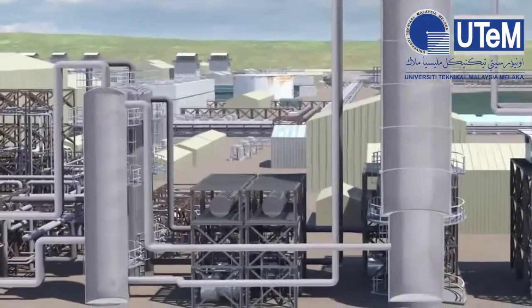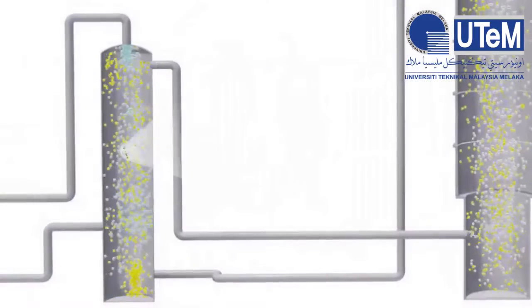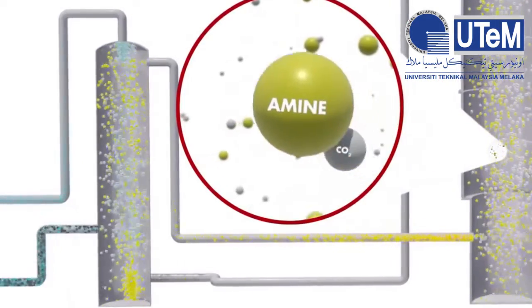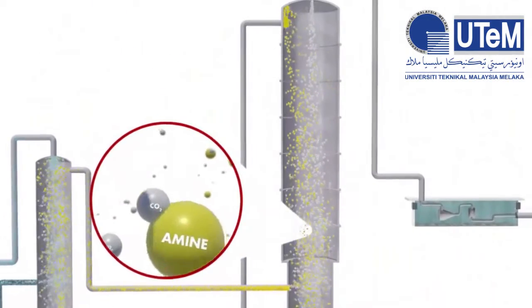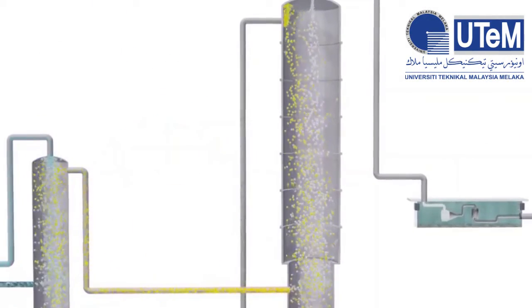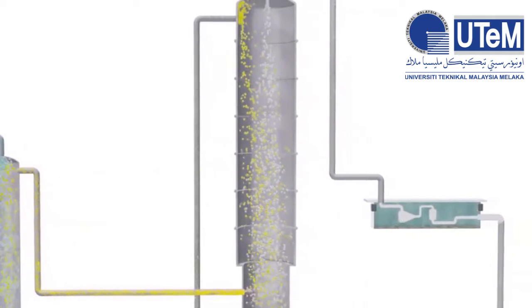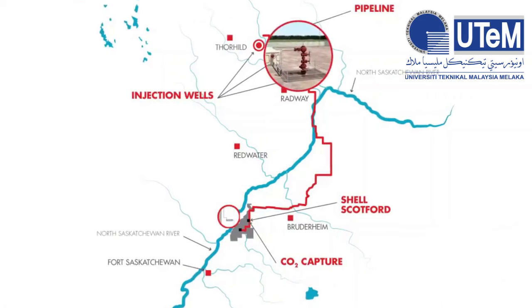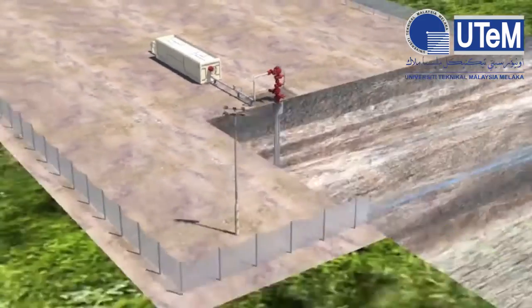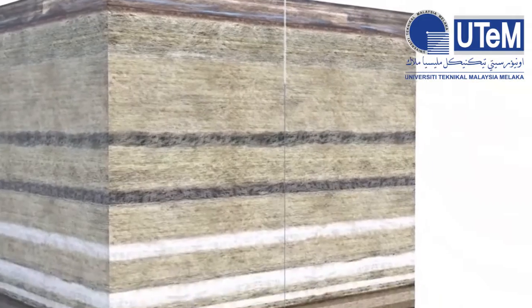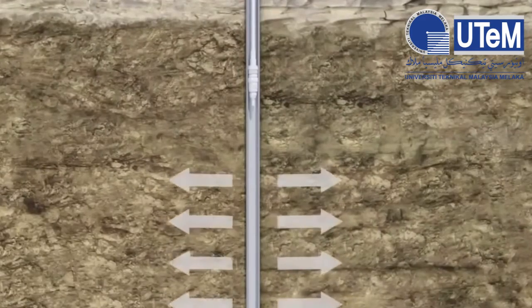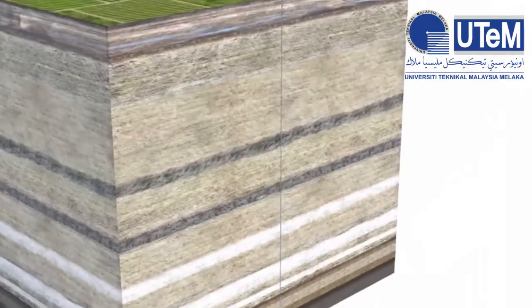The carbon dioxide is absorbed from other gases, and the carbon dioxide separated from the energy is pressurized and changed to a liquid that can be transported by pipeline. The carbon dioxide is then injected 2 km underground into a layer of rock filled with interconnected pores, where it becomes trapped and locked in under many layers of rock for permanent storage.